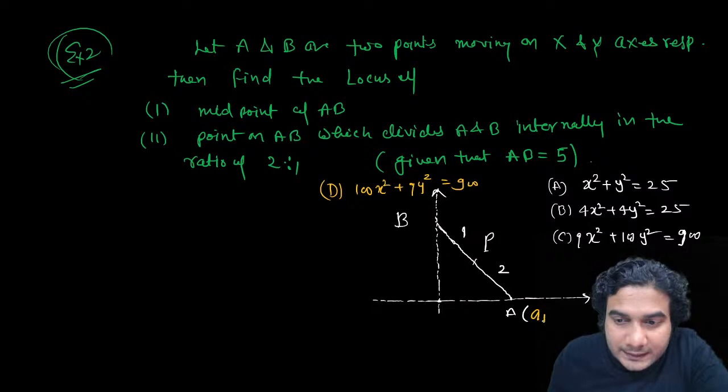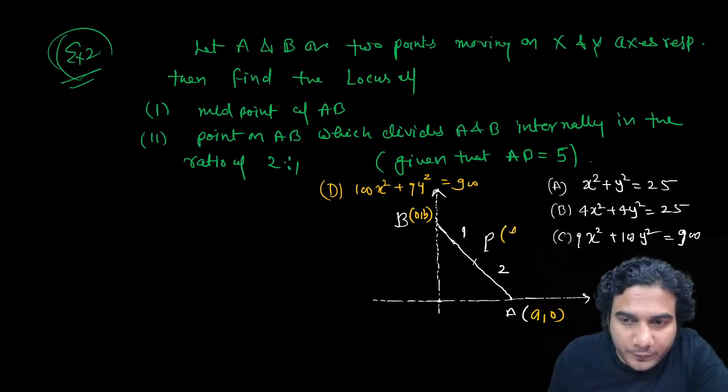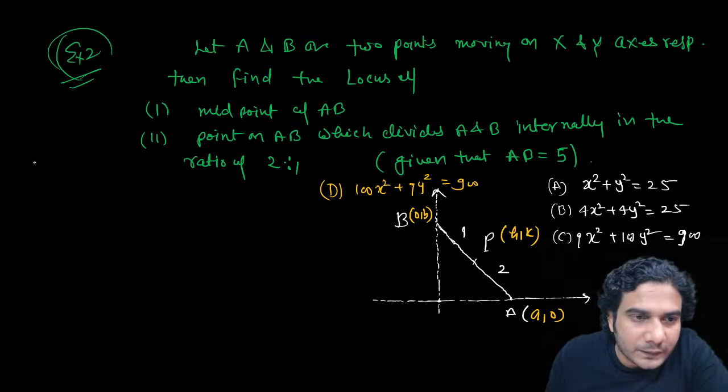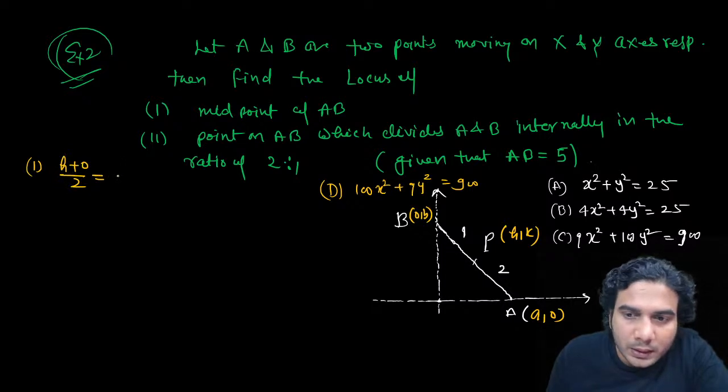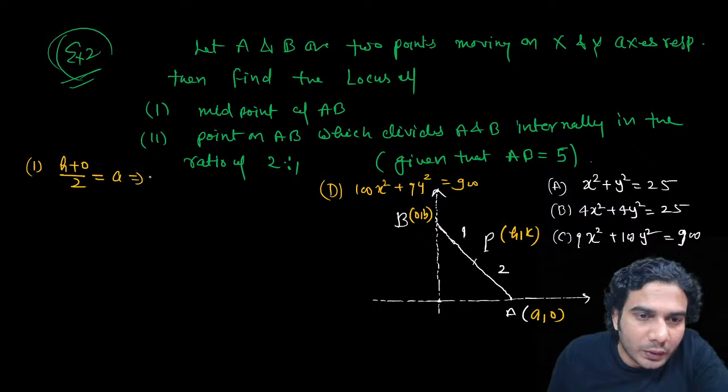So you'll assume these coordinates A comma 0 and 0 comma B, and the point P of course h comma k. If you apply the midpoint for the first question, h plus 0 by 2 is equal to a. So h is equal to 2a, and similarly k is equal to 2b.